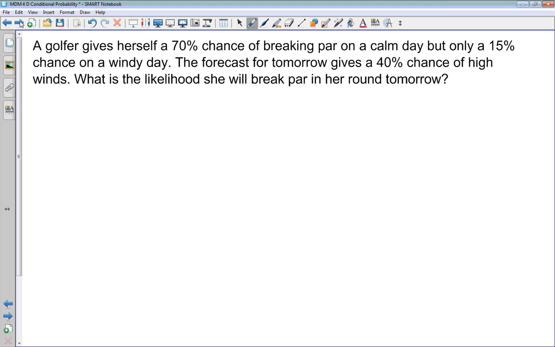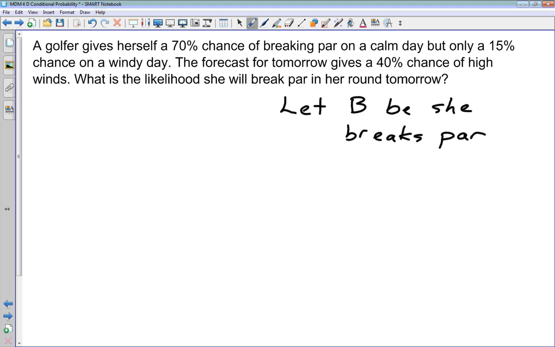Okay. So what sort of events are we looking at here? Well, they give us some information. One event we're really interested in is her breaking par. Okay, so let B be the event she breaks par.